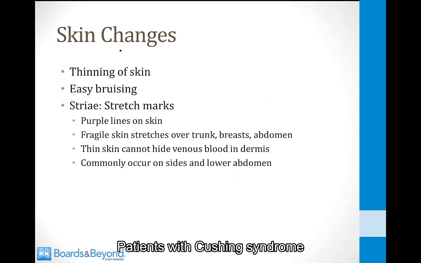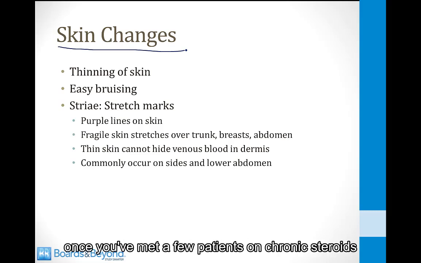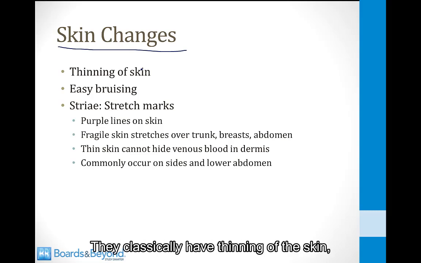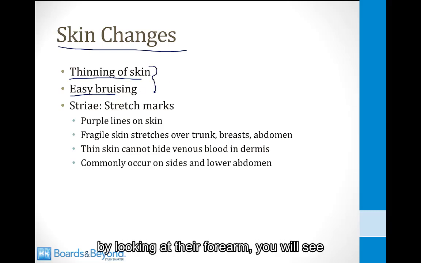Patients with Cushing's syndrome develop characteristic skin changes that you will be able to recognize once you've met a few patients on chronic steroids who have the Cushing's syndrome. They classically have thinning of the skin and easy bruising. This is usually easy to visualize by looking at their forearm. You will see that the skin is very thin and paper-like. There are often a number of bruises easily visible under the skin of the forearm.